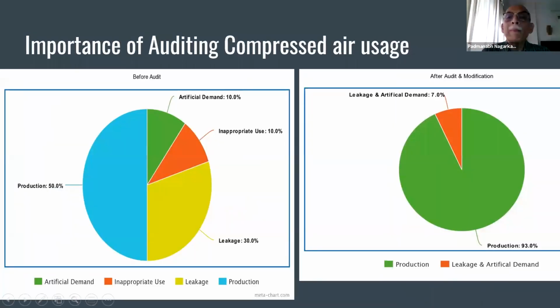Importance of auditing in compressed air system. You can see in this, before audit, the production was 50%, the artificial demand was 10%, inappropriate use was 10%, and leakages were 30%. Now after audit, the leakages and artificial demand were just 7%. This should be your ideal. You should continue with this for all your plant.